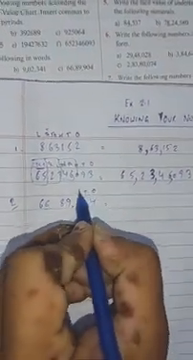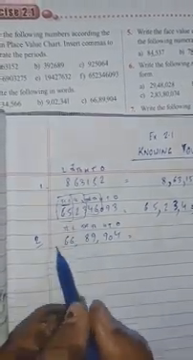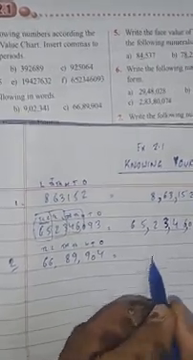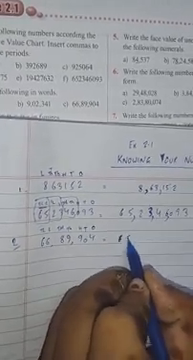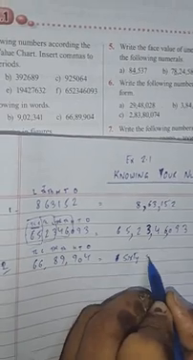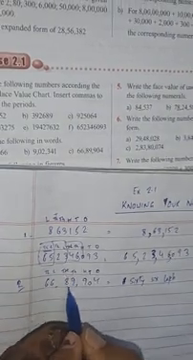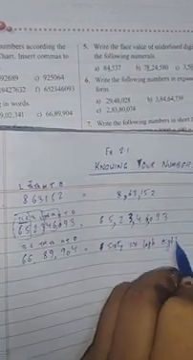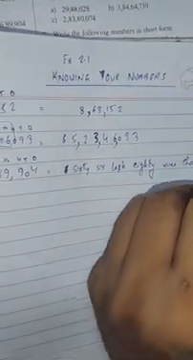So ones, tens, 100, 1000, 10,000, lakh, 10 lakh. This means that in lakh there are 2 digits. So how many numbers are there? 2 numbers are there, so I write 66 lakh. Now here again 2 numbers are in the 1000 place. So this means 89,000.